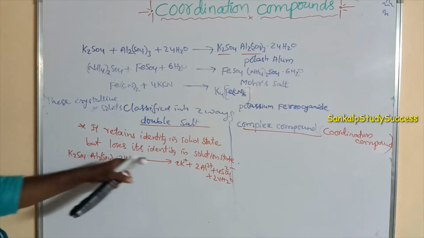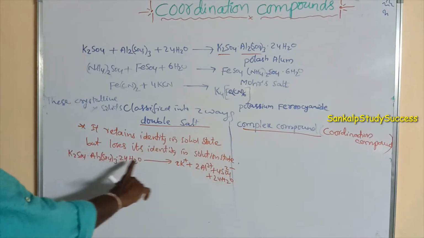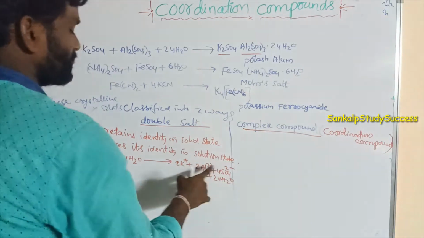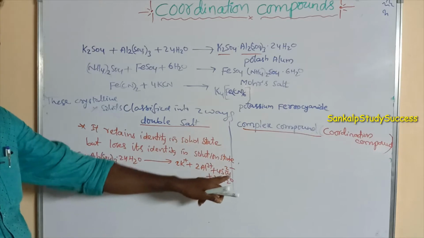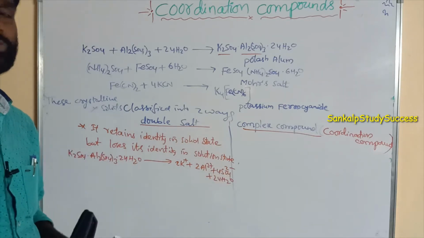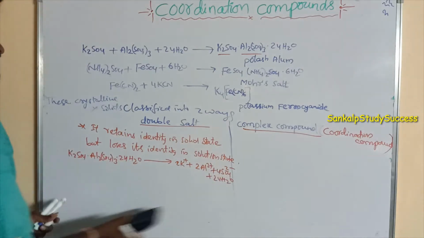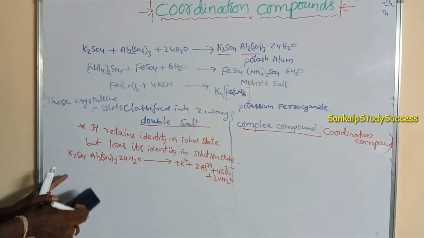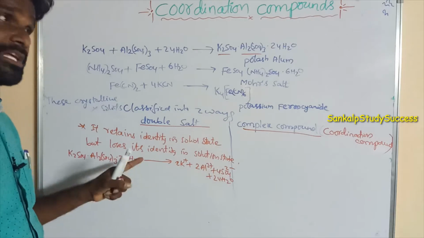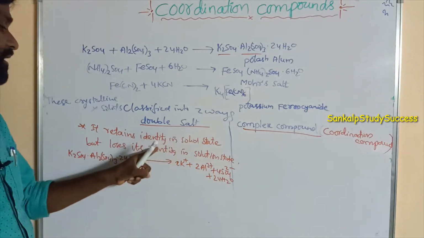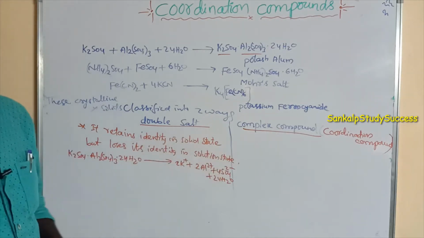In the solution state, all are ionized: K+, Al3+, SO4 2- and 24H2O. That means in solution this formula cannot exist; its identity is lost.